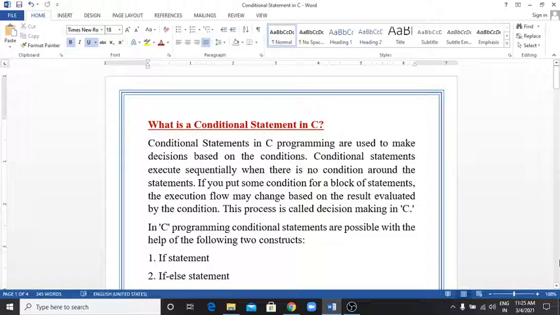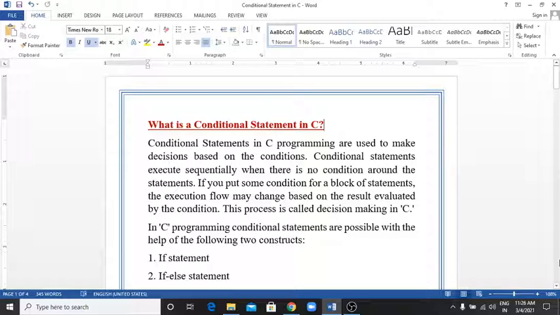The conditional statements in C programming are used to make decisions based on a condition. Friend, when an event occurs, you have to decide something. So when there is a condition, there will be a decision. If you make the proper decision, then you get success.